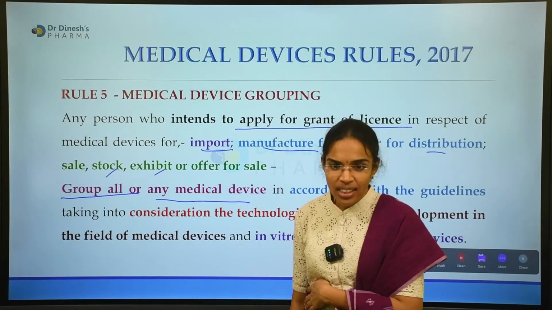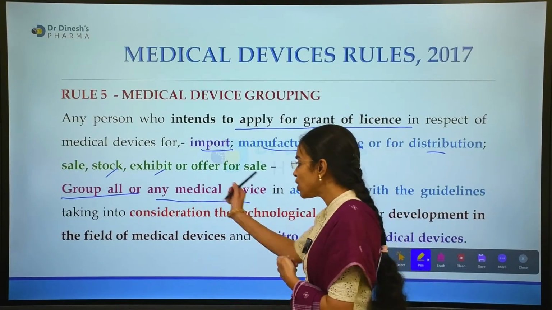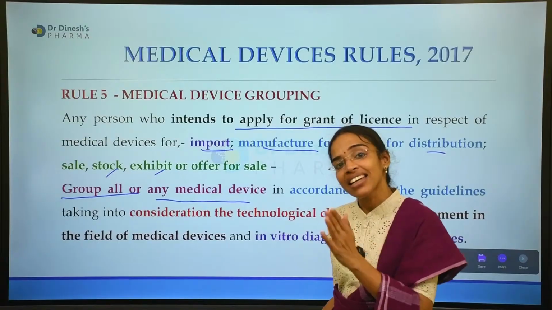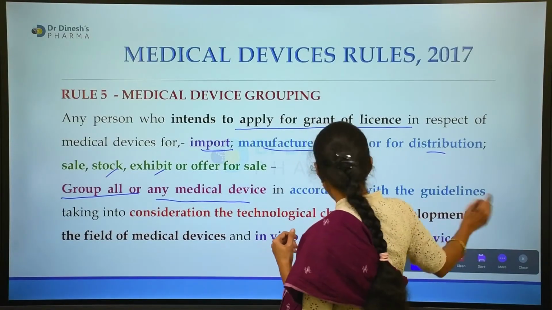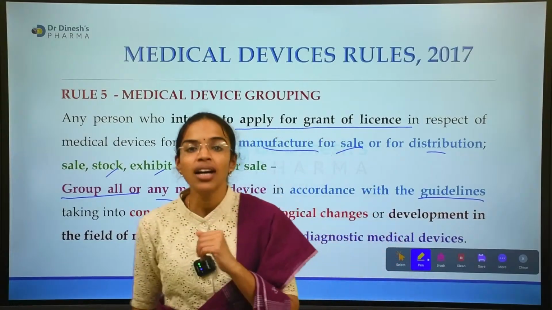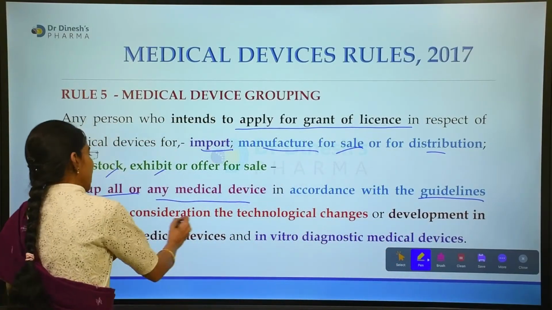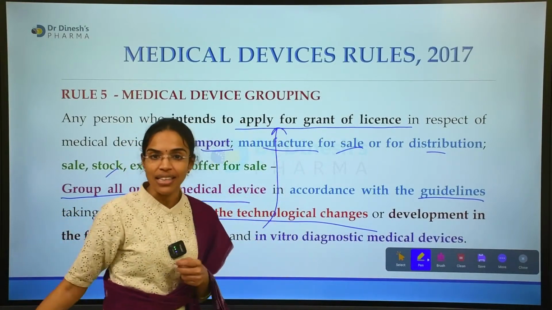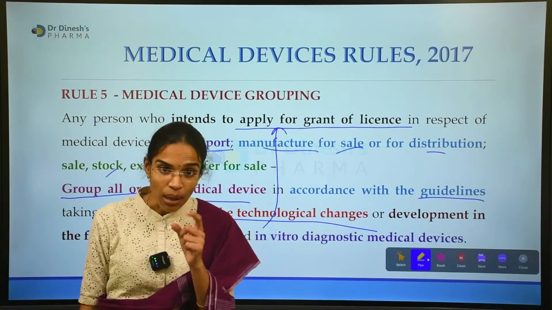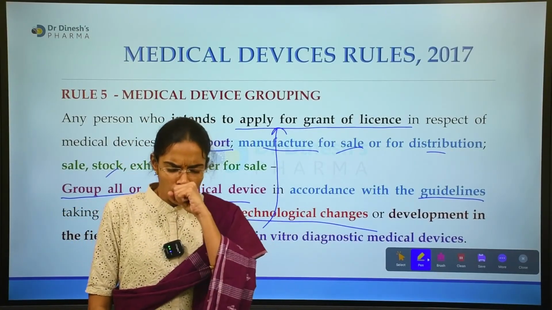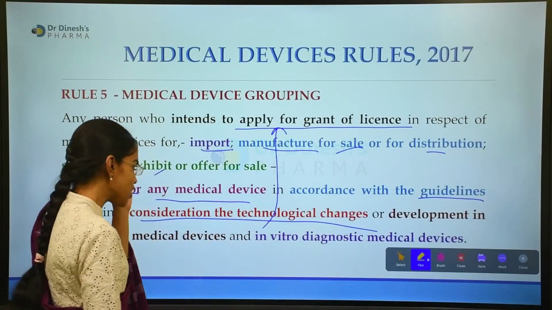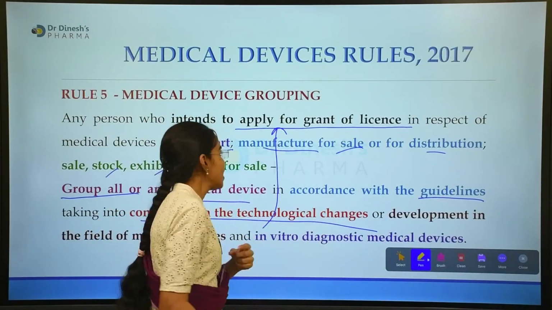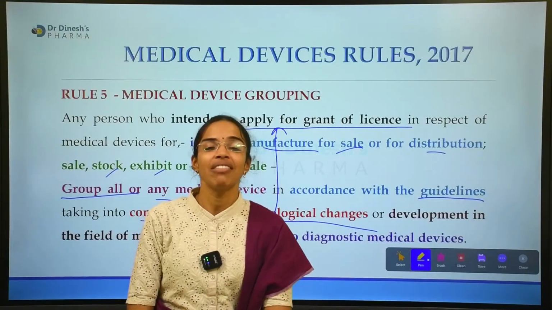It is mentioned clearly about the grouping. Okay, so how are these medical devices grouped? Based on this type of grouping, based on the category of grouping, in accordance with the guidelines of grouping only, and taking into consideration the technological changes, the application for the grant of license will be made. Okay, so the application for the grant of license is made in accordance with the guidelines of the medical device grouping.